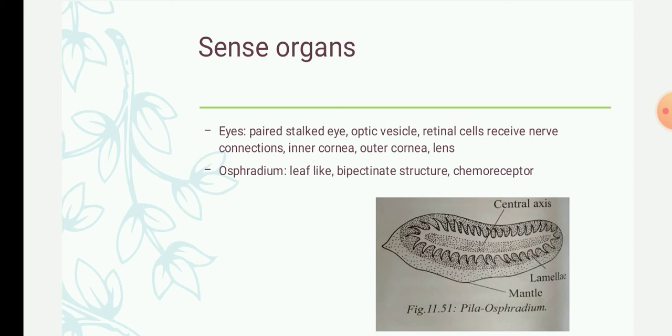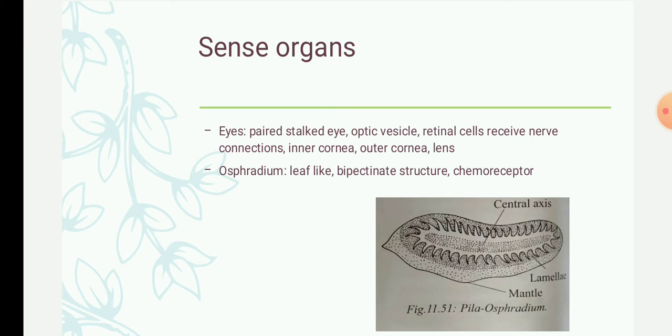Okay, and each eye is in the form of an oval capsule called an optic vesicle. It will be embedded in connective tissue. The wall of the optic vesicle is formed of 2 layers, an outer connective tissue and an inner layer of retinal cells. These retinal cells receive nerve connections, and anteriorly the optic vesicle is covered by a transparent membrane called the inner cornea.